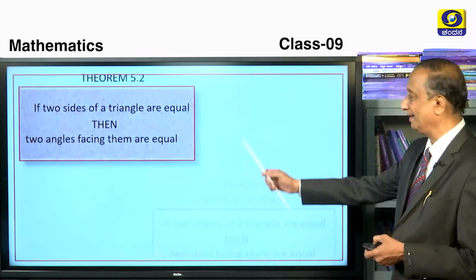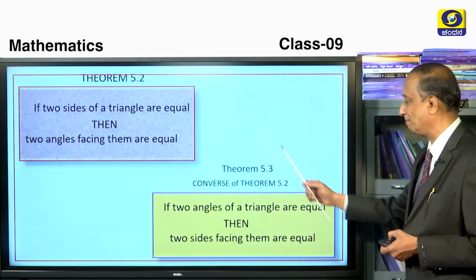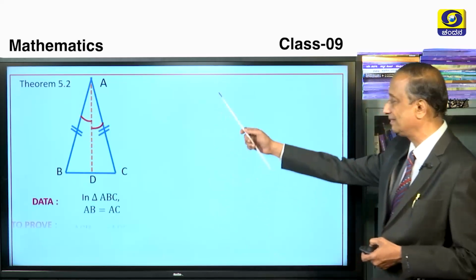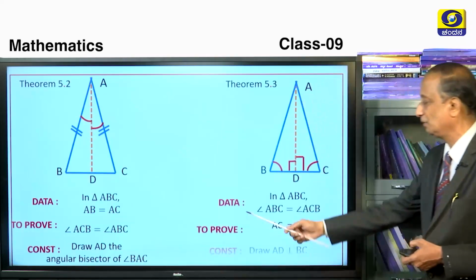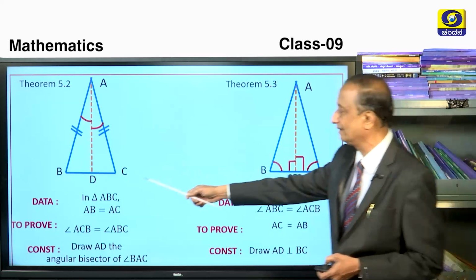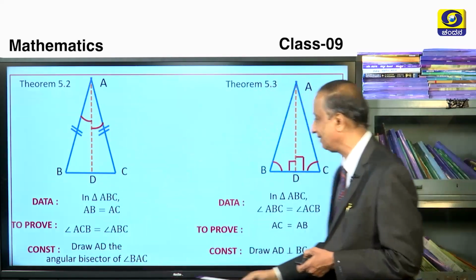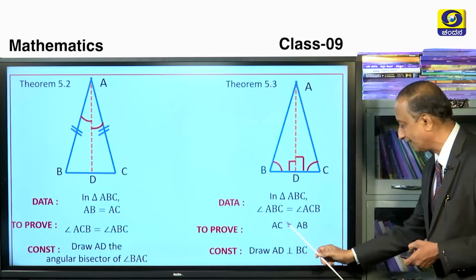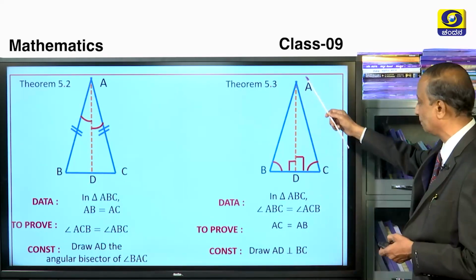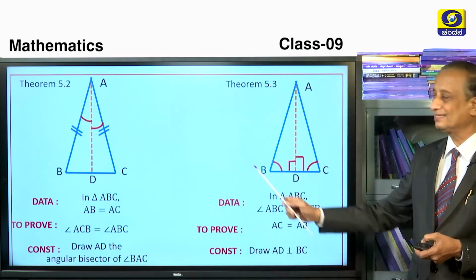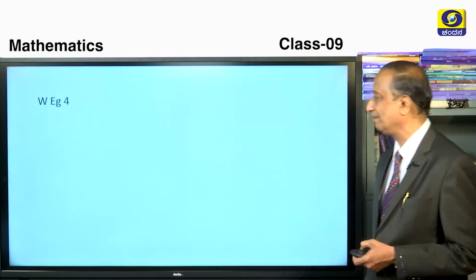Now let us see both theorem 5.2 and 5.3 in one single slide, and here we will see the figure along with the data to prove and the construction. Please see here, children. For 5.2, we have to draw the angular bisector and apply the SAS criterion. In order to prove that two sides are equal given two angles, we have to draw the perpendicular and apply the ASA criterion. This is how 5.2 and 5.3 can be easily understood.